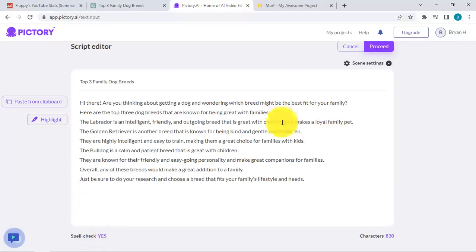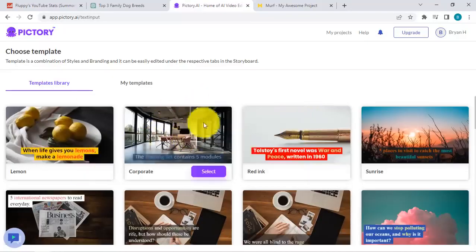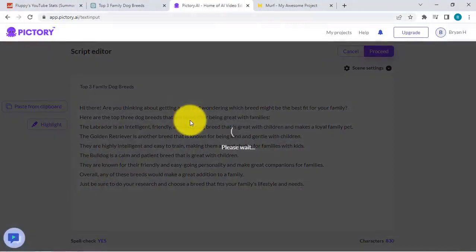Spell check, it looks good. Now let's go for proceed over here. And let's see, what do we want to use? There's quite a number of templates that we could use, but it really depends on you. Let's say we're happy with lemon. I'll just select this, and then we're happy with this ratio. So I'll select this as well and click continue.